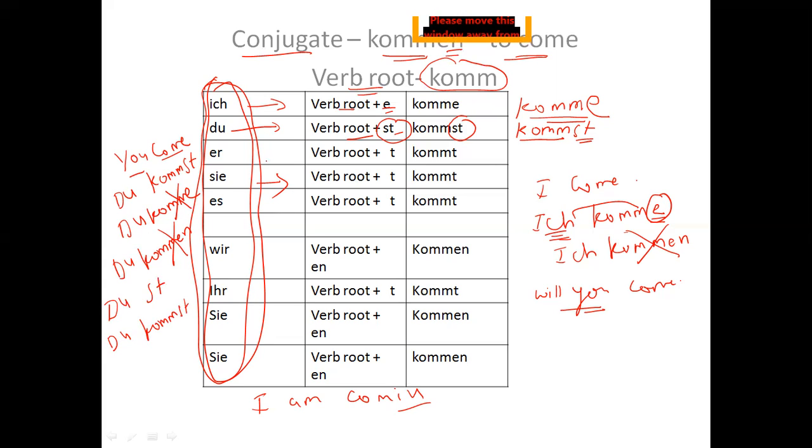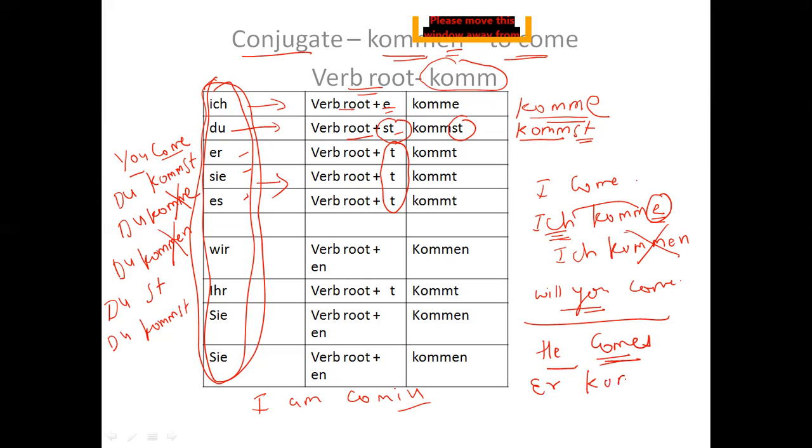I hope it is clear to you. But if not, then do not worry, we are going to discuss it further. It says er, sie and es, he, she and it, with all, the ending will remain t, right? So if I say he comes, what is he in German? Er. And what is come in German?